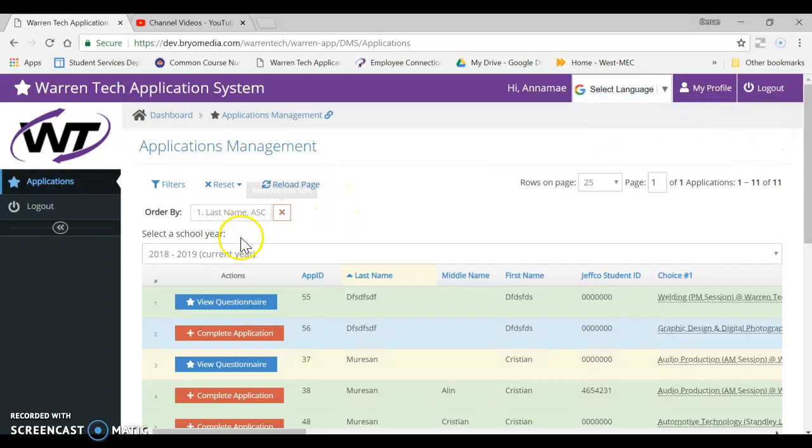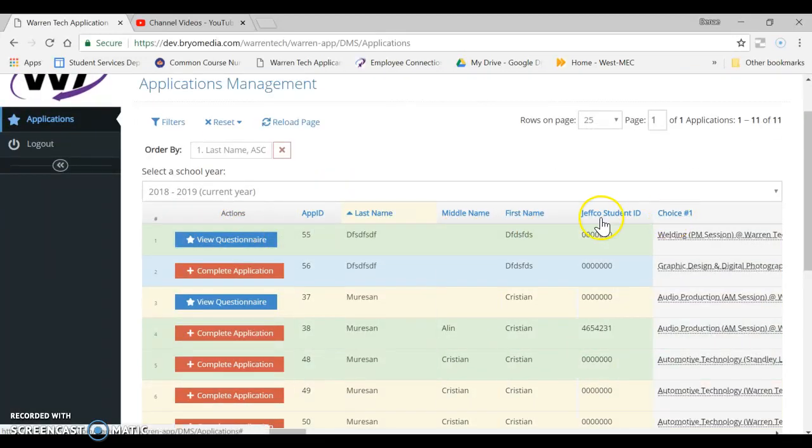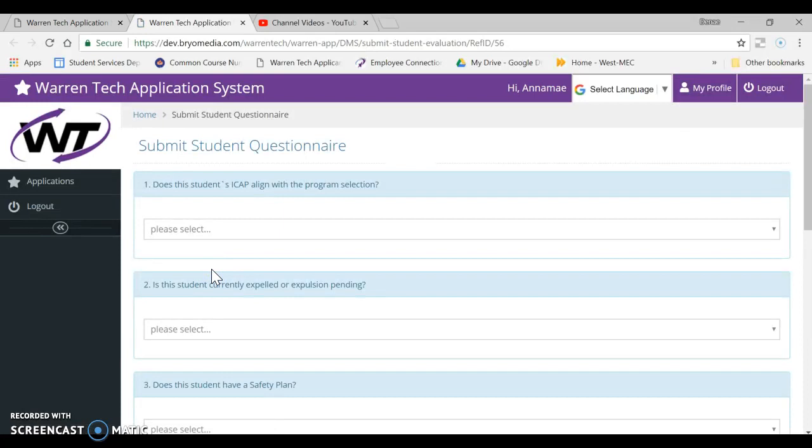And then we're going to take you across the top here and explain all the different headings. So this first heading is your actions heading, and this is going to look very, very familiar to you. These are the questionnaires that you've always answered in the past. Blue means you've completed it. Red means it still needs to be done. So we're going to look at one that's not done yet. So like I said, this is going to look very familiar.